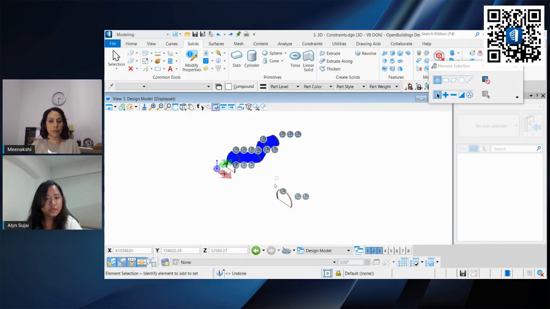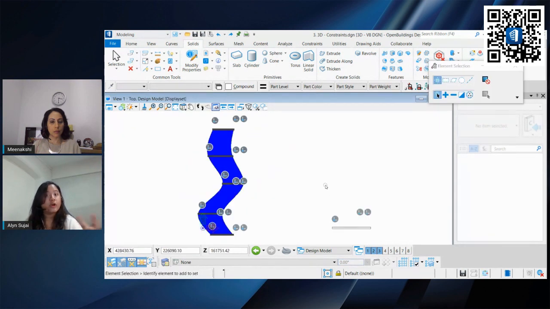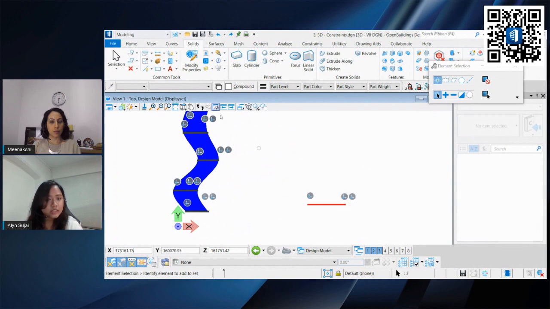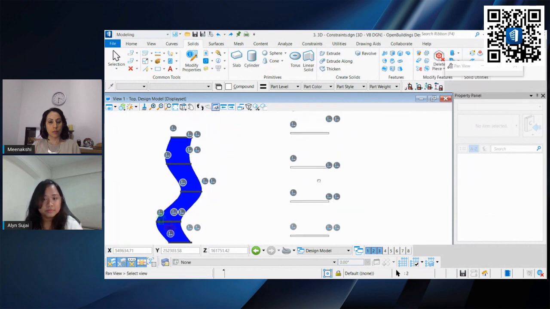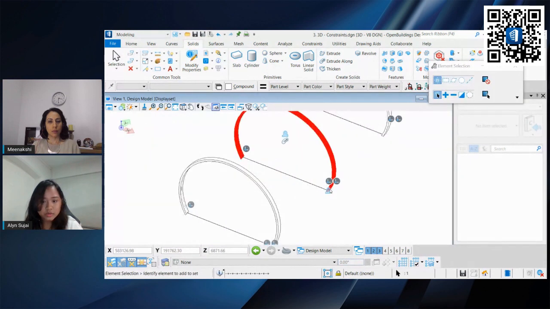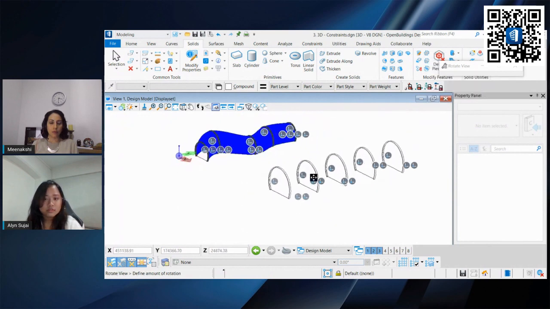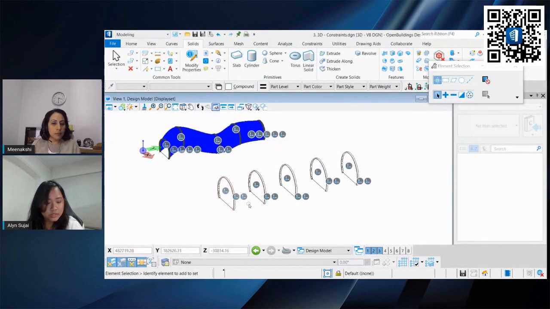So now we have one rib. In our cover image, we have 1, 2, 3, 4, 5. What we have to do is to create copies of it. Let us select the entire thing, go under copies and create 4 more copies. So in total, what we will have is 5 copies. So I will left click to accept. We've selected the entire thing. So all of these are constrained and all of these are using the same profile with the same variables.